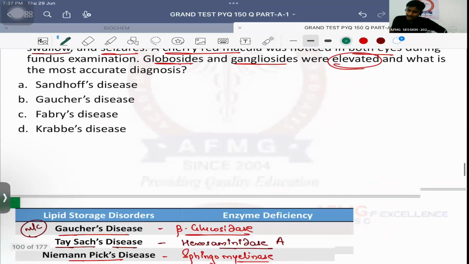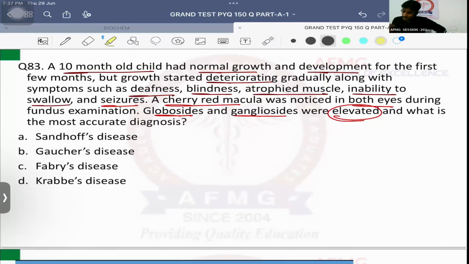Now, as they mention that the patient is having cherry red macula, what I can rule out easily will be Gaucher's disease and Fabry's disease, because in both these conditions it is not seen. Next, I'm left with Krabbe's disease. Important is, if I talk about Krabbe's disease, definitely the patient will have atrophied muscles or inability to swallow. But again, in Krabbe's disease, we will not see other features. The predominant features seen in Krabbe's disease are CNS features only. Mainly, we will see CNS features in cases of Krabbe's disease. Reason is beta galactocerebroside is only present in CNS.